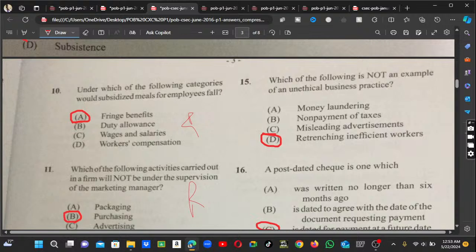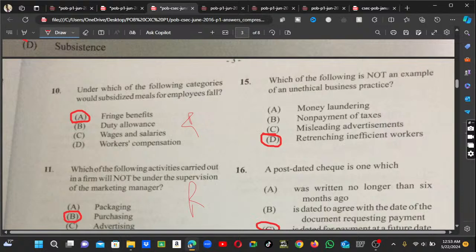Which of the following is not an example of an unethical business practice? Guys, trust me, I would rather go live in the morning before your exams, before you have POB. So don't worry, I will catch you tomorrow. Well, let me just read this question first. Which of the following is not an example of unethical business practices?